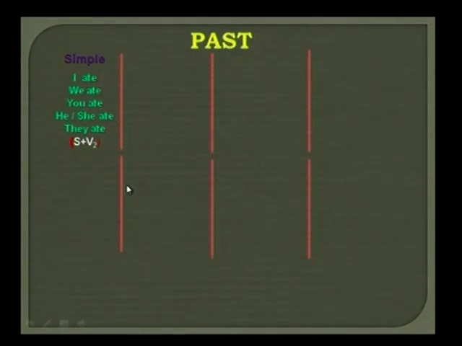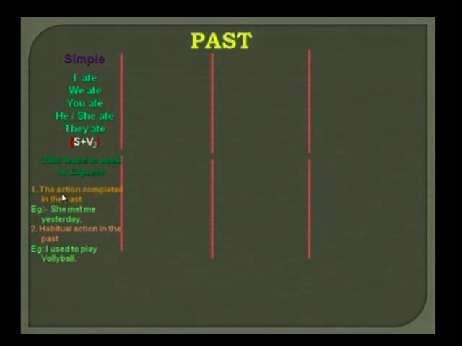Now let us come to the uses of this tense. This tense is used to express an action completed in the past. For example, she met me yesterday. That is an action which is completed in the past, and I did not mention the time here. And the second aspect is habitual actions in the past.